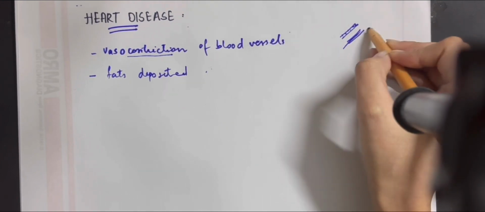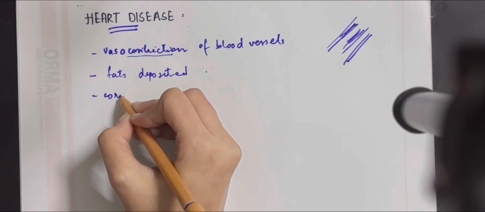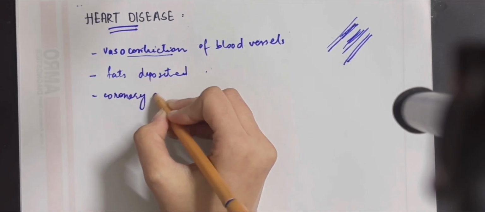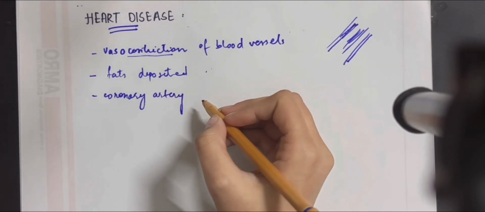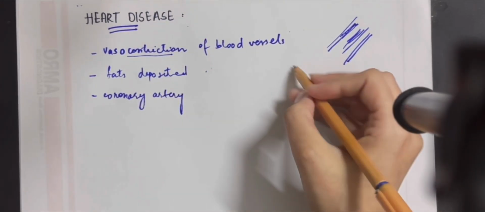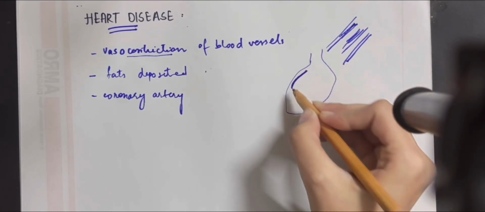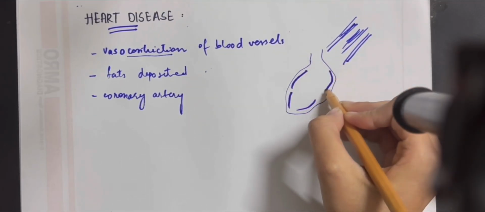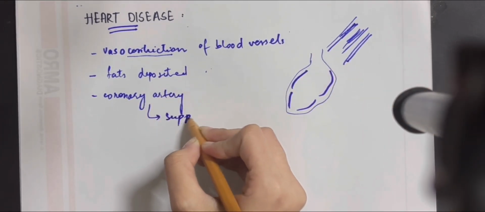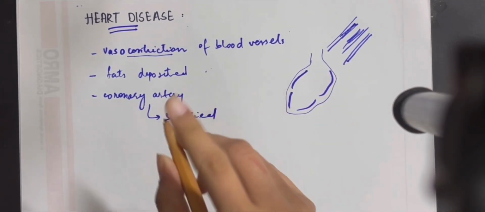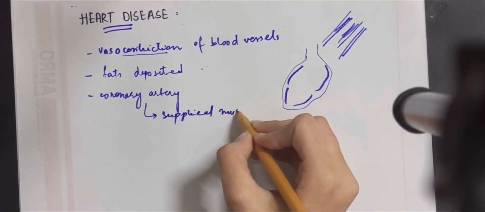When you talk about these vessels, veins or arteries, the major artery is known as the coronary artery. The coronary artery is known for supplying blood to the heart. So this coronary artery supplies the muscles of the heart. For example, the muscles around the ventricles and arterioles are supplied by the coronary artery. That's why we say that the coronary artery is majorly important for the heart.